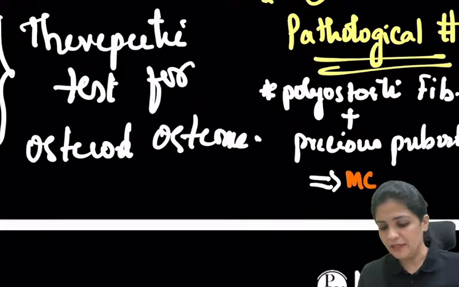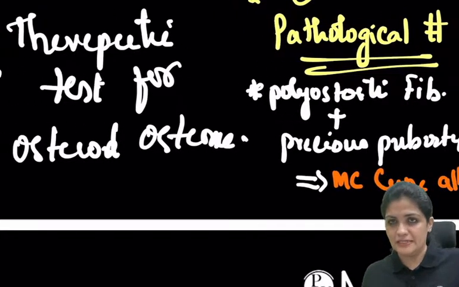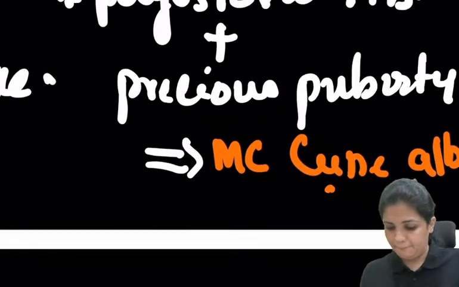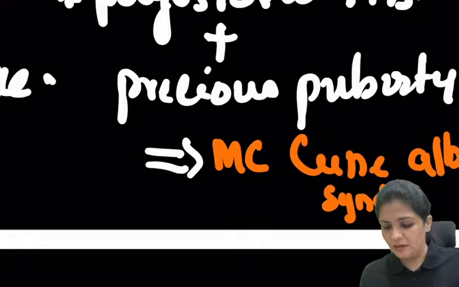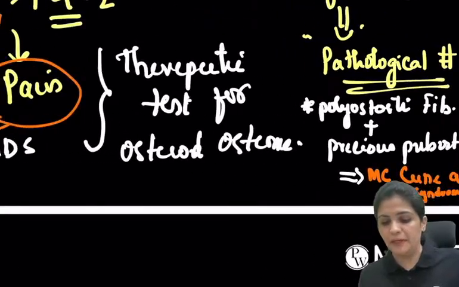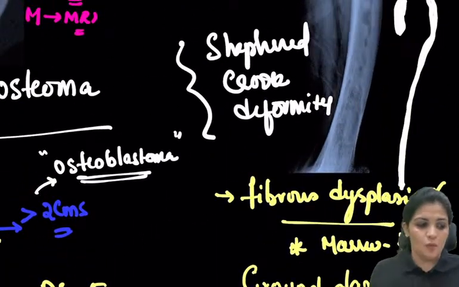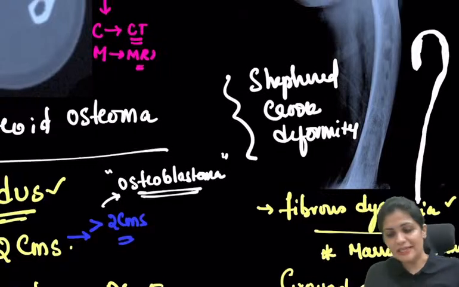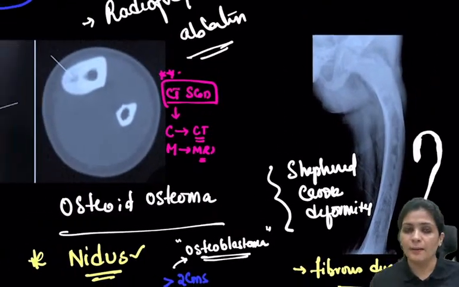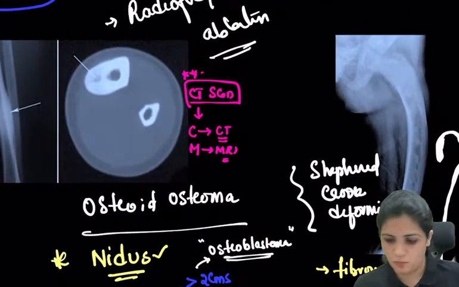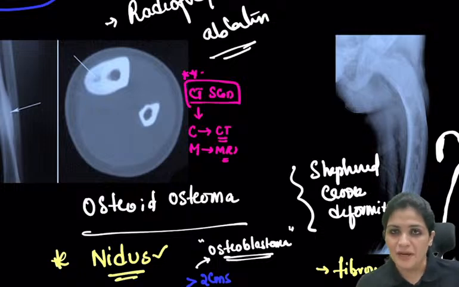This is McCune-Albright syndrome, right? Very important. What is McCune-Albright syndrome? Multiple polyostotic fibrous dysplasia with precocious puberty is usually called McCune-Albright syndrome. Very good. So that is about the fibrous dysplasia.